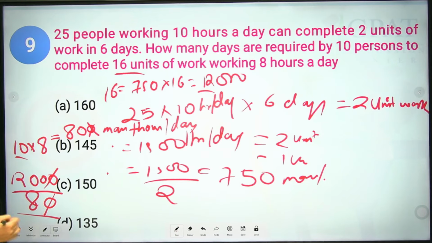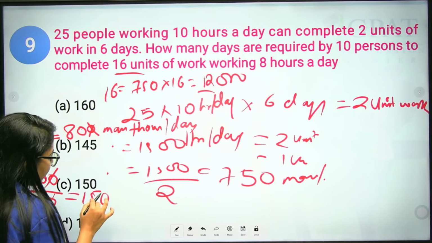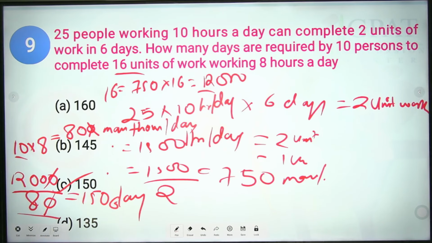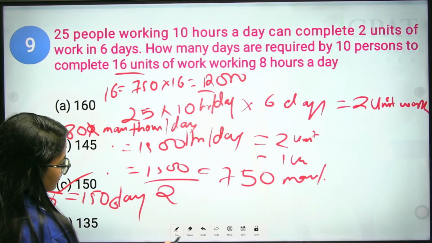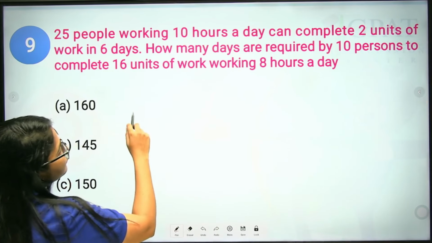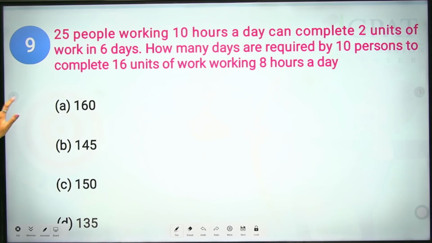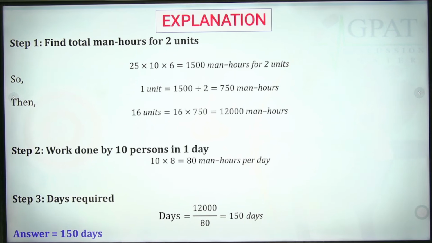Just divide it and you will get the value of 150 days. So you will take 150 days to complete the work. To complete 16 units of work, 8 hours per day by 10 persons. Clear? This is a little bit critical solution, so you can take a screenshot of this and you will get a clear view.